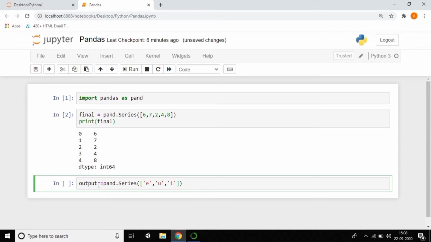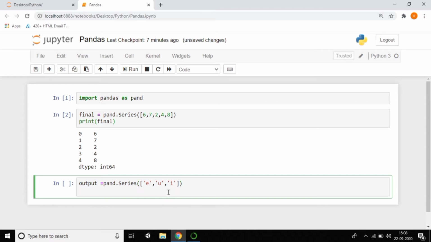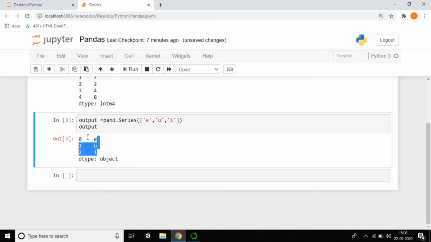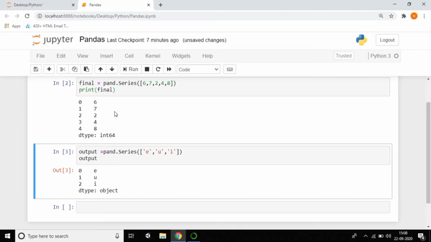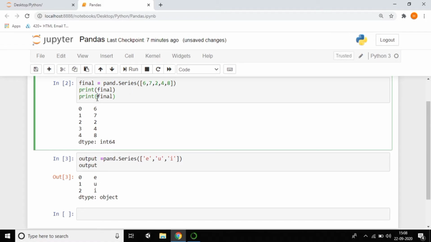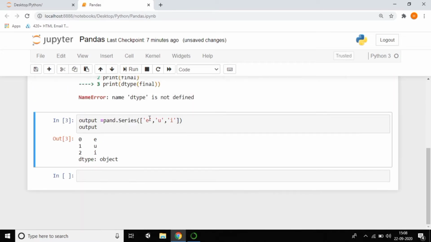I pass some data here. So here I want to print this one. You can use print, otherwise you can directly print. See the output. You can see that data type also, whether it is a series or not. Just give type and observe the type and shift enter.